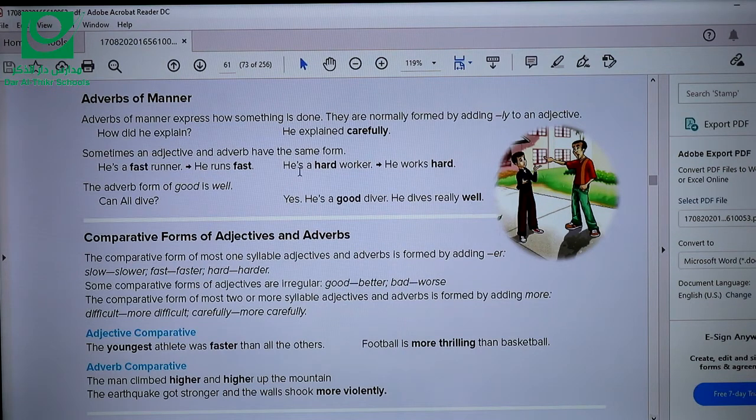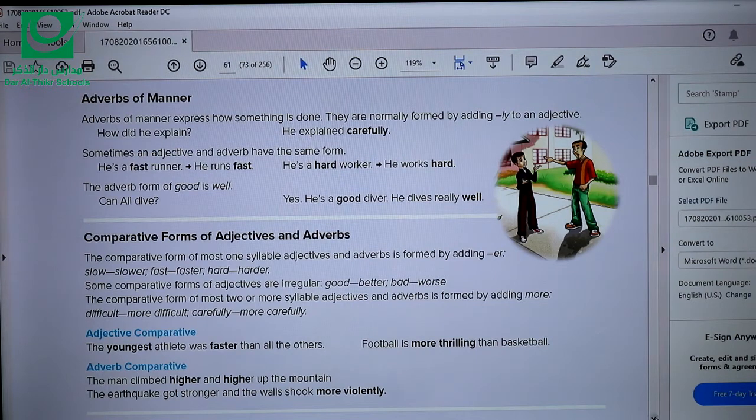So now we have learned the difference between adverbs and adjectives. An adverb is used to describe how something is done. It describes the verb itself. Like, he explained carefully, he works hard, he dives really well. But an adjective is used to describe a noun. Like when you say, he is a fast runner, he's a good diver, he's a hard worker.